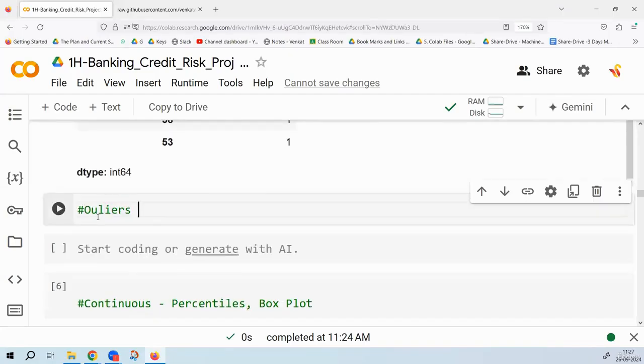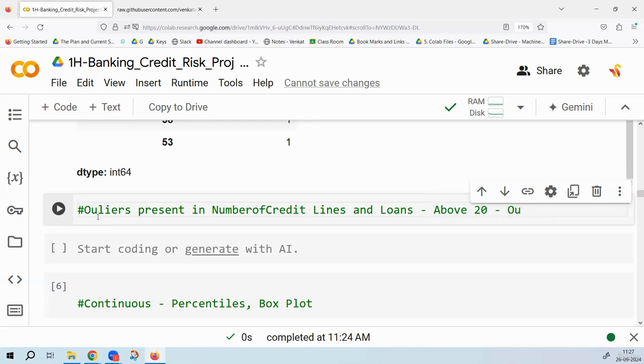Outliers present in the number of credit lines and loans variable. I think maybe anything which is over 20, because 5, 6, 7, 8 is normal. Anything above 20, we can consider as an outlier.